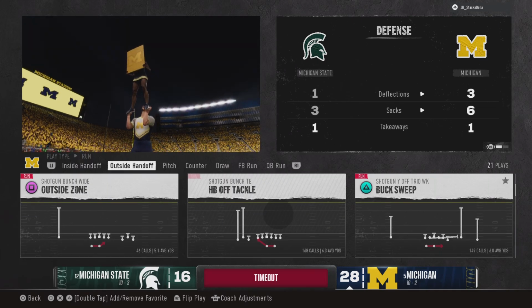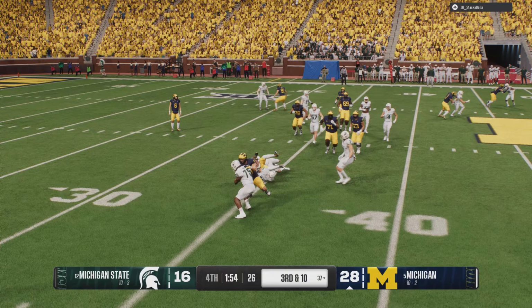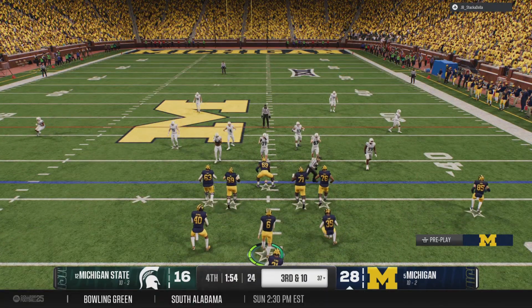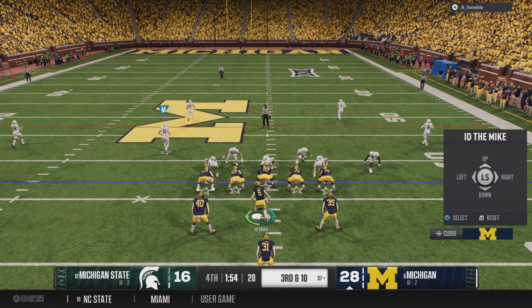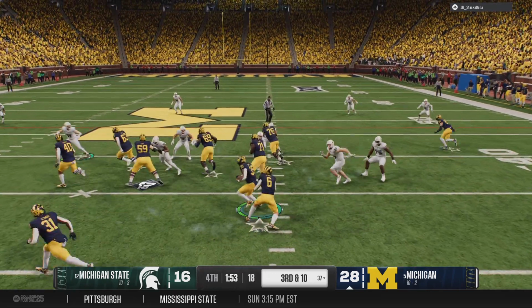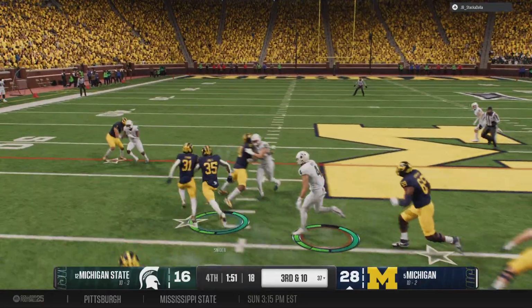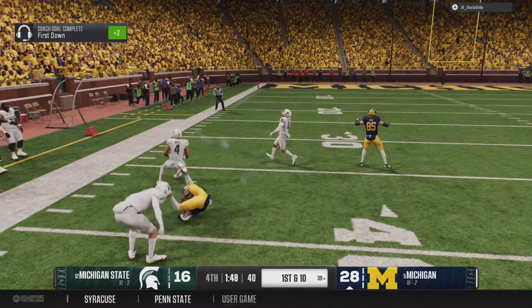And now a timeout taken by the defense, trying to preserve as much clock as possible for their offense. They come to the line, a long way to go for the first down, but needing this crucial conversion right now. Ball handed off. Breaking free at midfield. It's a big gain across